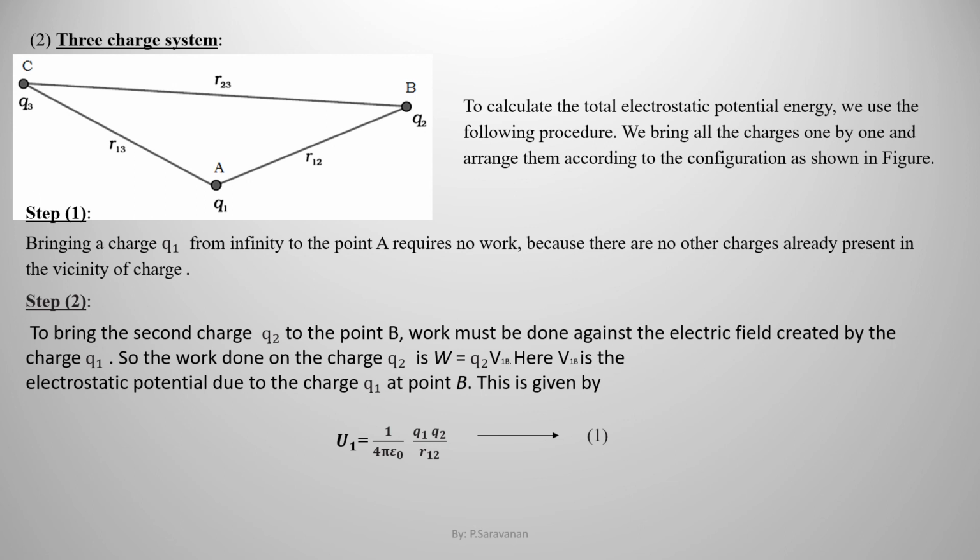Here, V1B is the electrostatic potential due to the charge Q1 at point B. This is given by U1 is equal to 1 by 4 pi epsilon naught into Q1 Q2 by R12, equation 1. That is, the electrostatic potential energy of a system consisting of two charges Q1 and Q2 by the previous discussion. U1 must be equal to 1 by 4 pi epsilon naught times the product of the charges Q1 Q2 divided by the distance between the charges R12.